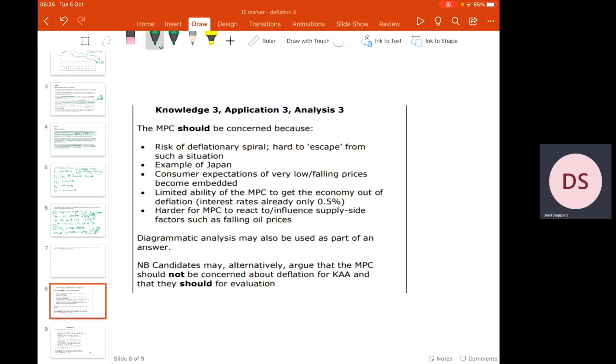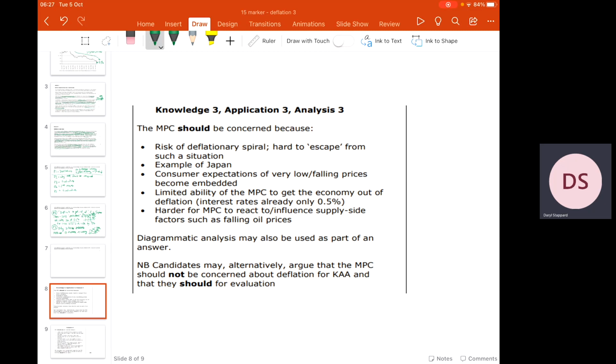Just to wrap this up, you've got here now the mark scheme in front of you, and you've got here the different points that you could have given for why they should be concerned about deflation. Now look at some of the things that we've ticked off. We've talked about the risk of deflationary spirals. It's hard to escape. We've referenced Japan. We've talked about consumer expectations. We've also talked about the limited ability of the MPC to get the economy out of deflation. And then the final one we didn't mention, it's harder for the MPC to react to influence supply side factors.